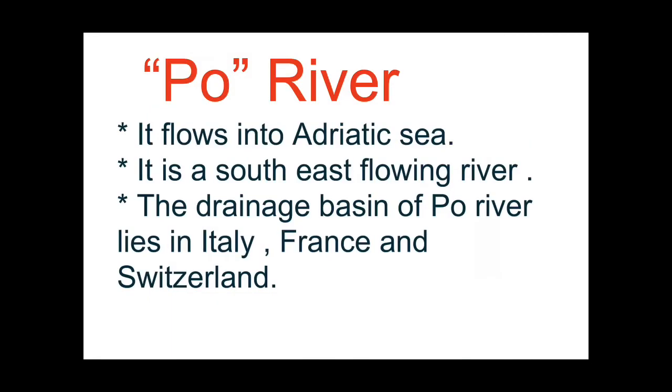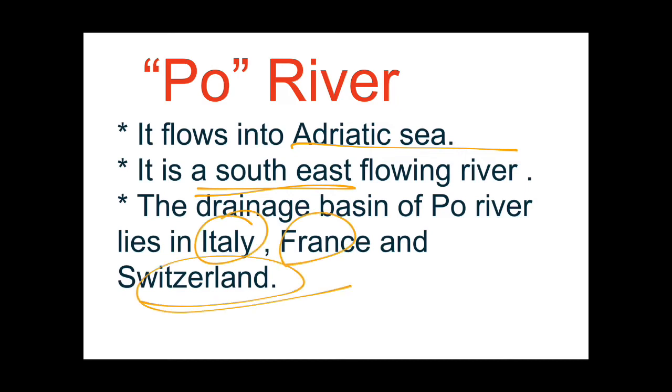So guys, this is the Po River. First of all, read about this. It flows into the Adriatic Sea, and it is a southeast flowing river. The drainage basin of the Po River lies in Italy, France and Switzerland. Let us see the course of this river on the map.